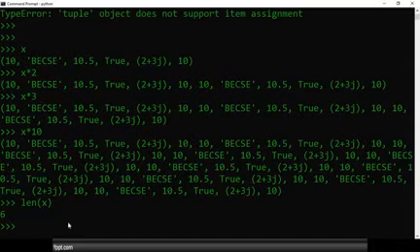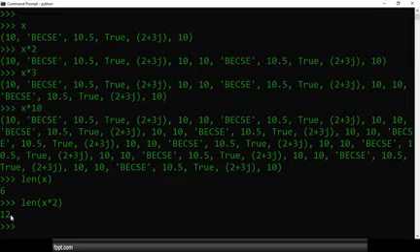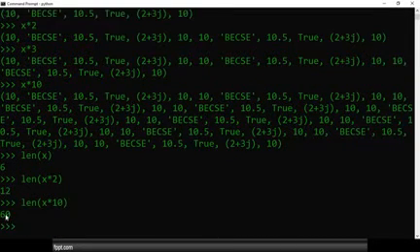Now we can use the length operator along with the repeat operator. x is equal to x multiplied by 2. That means earlier when we used x, the 6 elements were there. When I multiply by 2, we get 6 multiplied by 2, that means 12 values. When I multiply by 10, that means we get 60 values. For x we have 6 values, 6 multiplied by 10, 60 values are there.